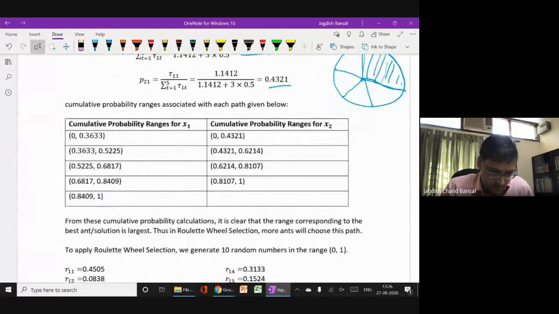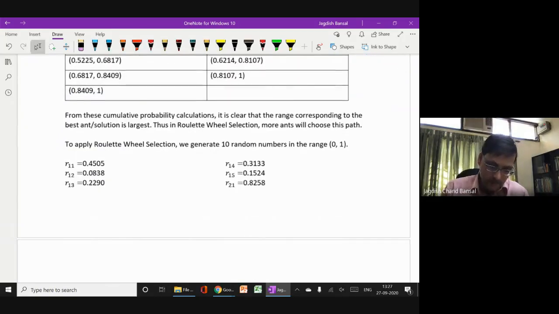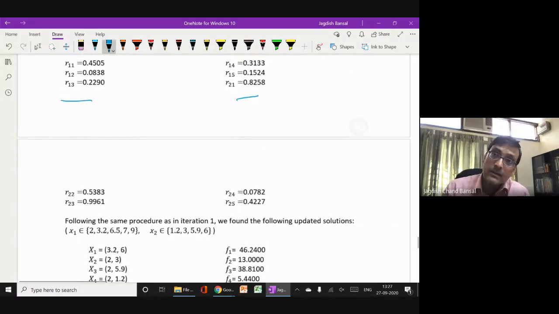Okay, so here you can see that this is the best path, so you can see that the probability is higher. 43% part is covered by this shortest path. Similarly, out of 4 parts, earlier it was 0.25, and now the area is increased for this. It means 43.21% ants are choosing this path, the shortest path. So more and more ants are choosing this path, so more deposition. Okay, and then again we will do the roulette wheel selection using the same technique.